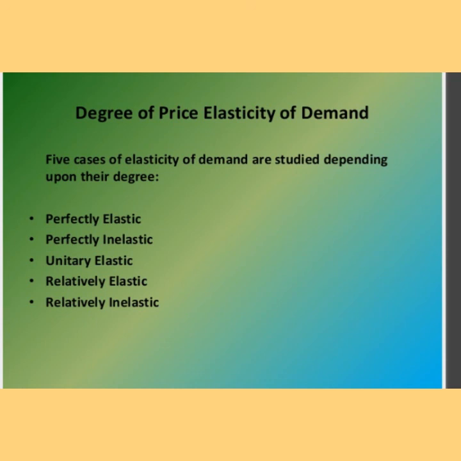Third one, unitary elastic demand. Fourth one, relatively elastic demand. And the last one is relatively inelastic demand. This classification is based upon their degrees of changes, that is, the extent to which the quantity demanded changes with its price.